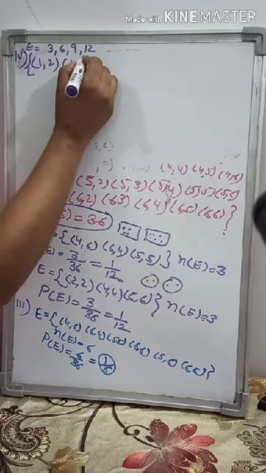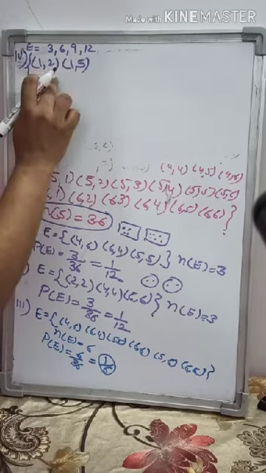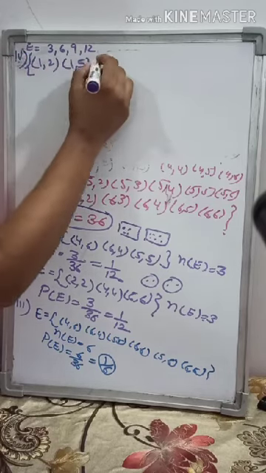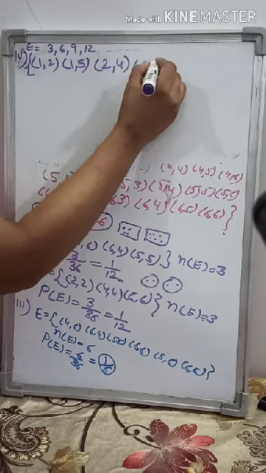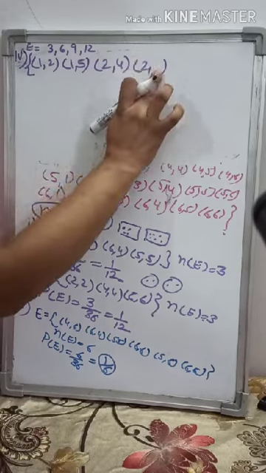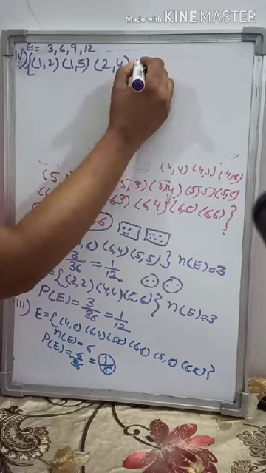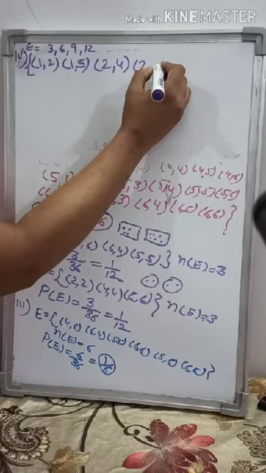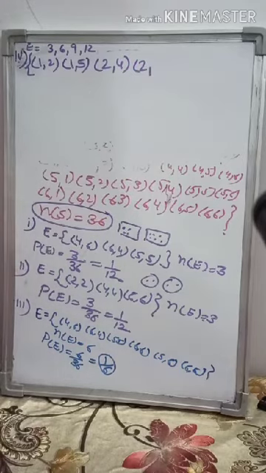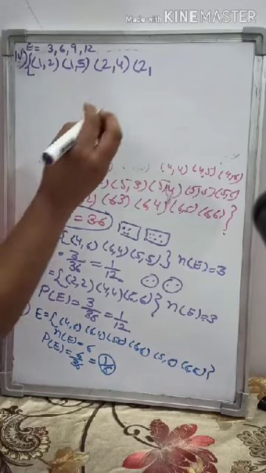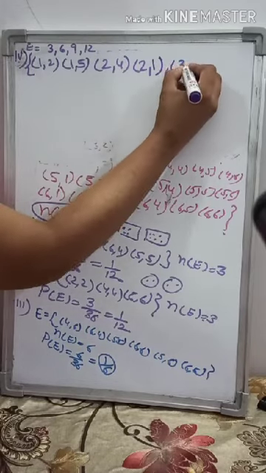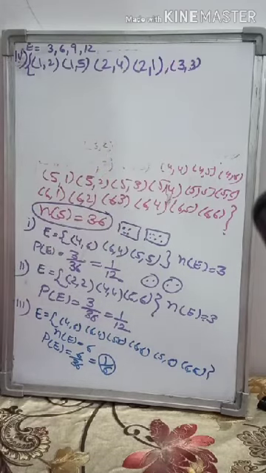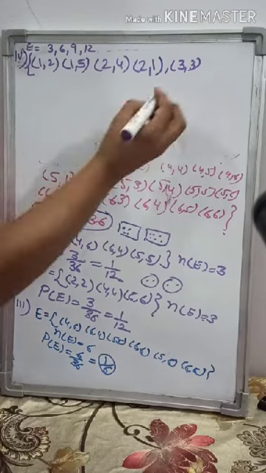Second, 1, 5. First is getting 1, other is getting 5. Then you can take 2, 4. 2, 4 is 6, and the other one is 2, 1, 3. Then you will take 3, 3 and 3 plus 3 is 6.